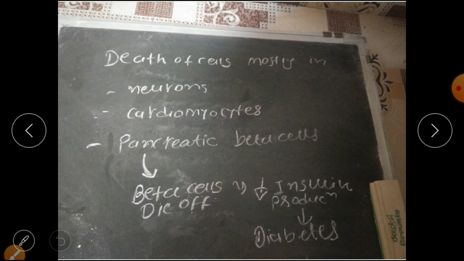Now the death of cells will occur mostly in which areas? So mostly in the neurons, the cardiomyocytes and pancreatic beta cells, that is, in the heart, neurons and pancreas. Now if it is in the heart, it leads to cardiac problems. Then if it is in the pancreatic beta cells, that leads to decreased insulin production and causes diabetes mellitus.